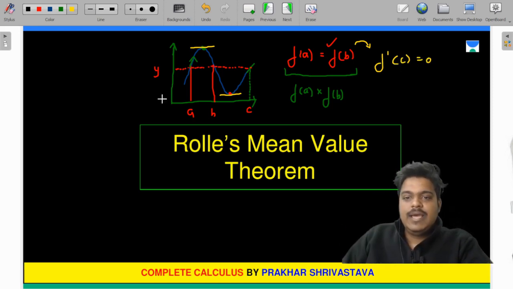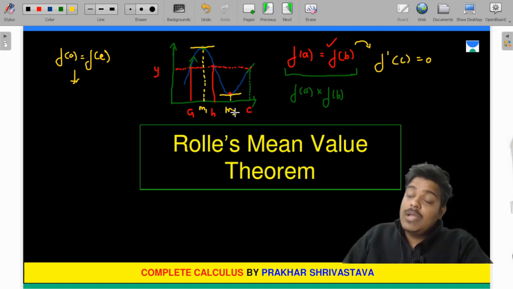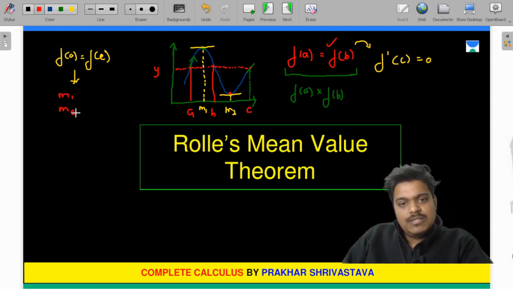Now I say that f of a is equal to f of c. Okay, f of c, that is absolutely fine. Now there will be 2 points. One, this point, suppose let us say m1, and this is the second point m2. Now what is happening, please try to figure it out, is that there exist 2 points m1 and m2 such that f dash of m1 and f dash of m2 are equal to 0.